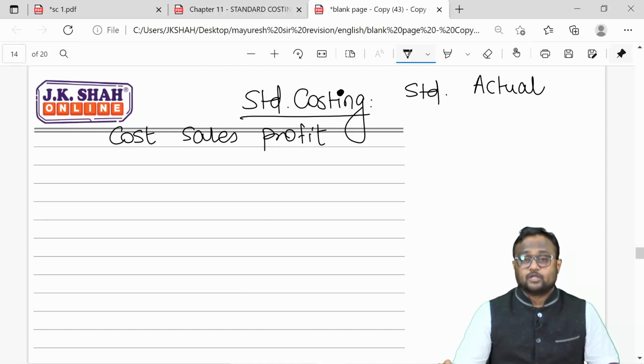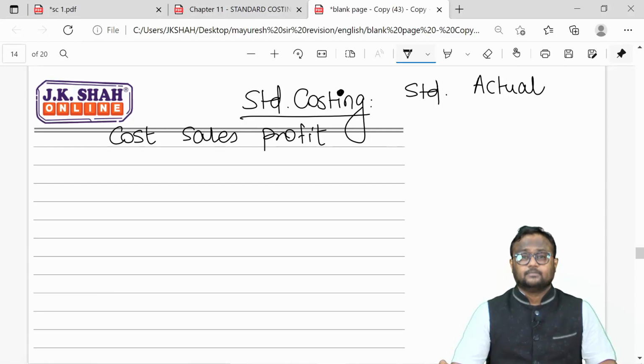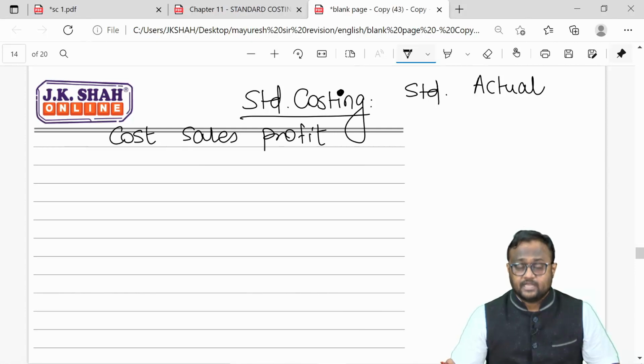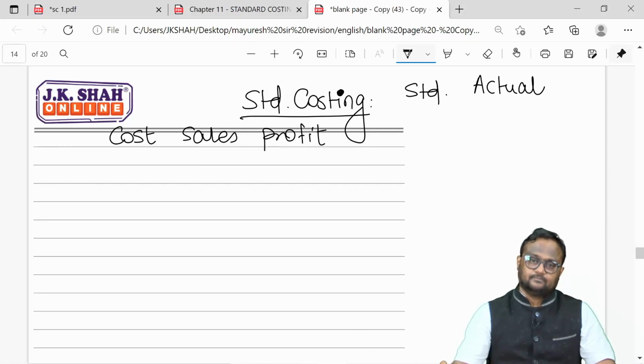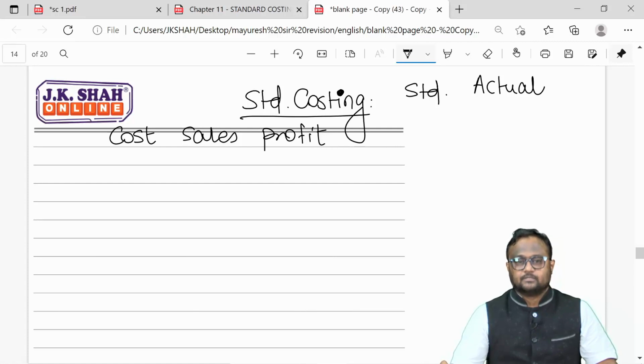The variance will either be good for us or bad for us. If it increases our profit, it is going to be a favorable variance, and if it decreases our profit, it is going to be an adverse variance. Never decide adverse or favorable based on signs, like minus is adverse and plus is favorable.